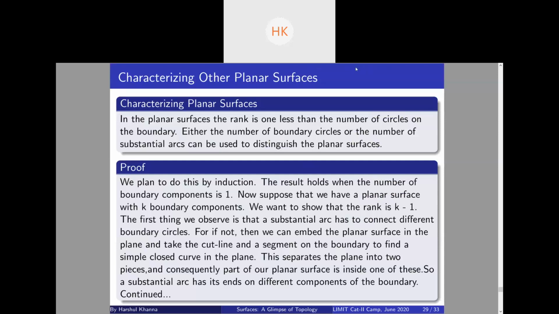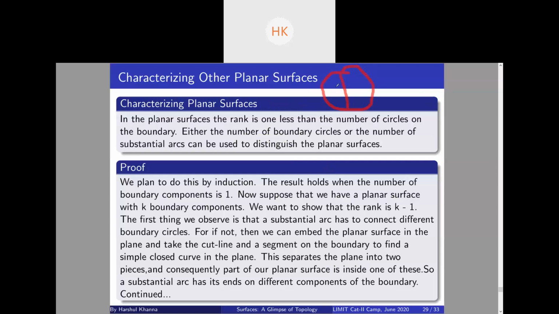Now the first thing to observe is that a substantial arc has to connect different boundary circles. Why is this true? Suppose you connect the same boundary circle using a cut line. Then by the Jordan curve theorem, as we did in the case of a disk, we took a cut line, traced its path, got a simple closed path, and got a disconnected surface, right?